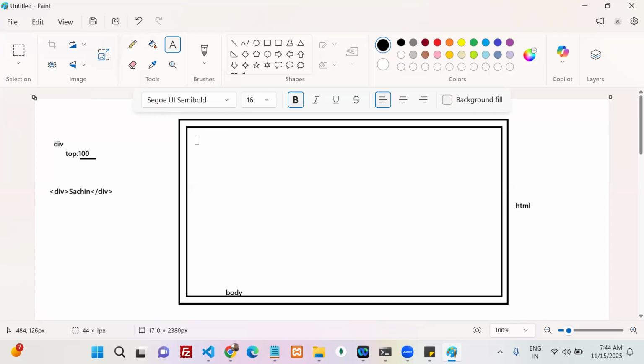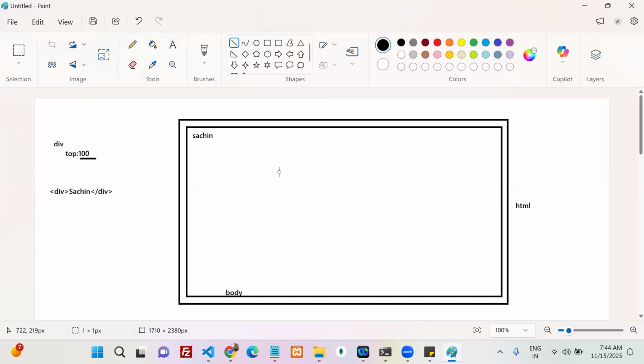Here is my Sachin. Whenever I write top 100, from a reference point, for example, this is the reference point, from here I'm going to calculate 1, 2, 3, 4, up to 100. Whenever I calculate 100, that particular value we are going to place here. That's it.